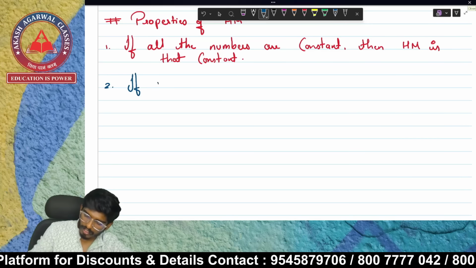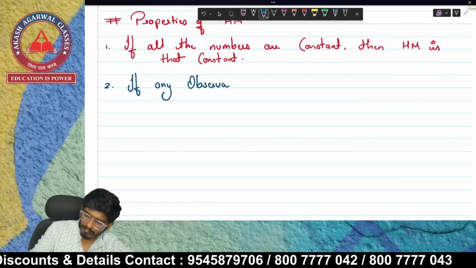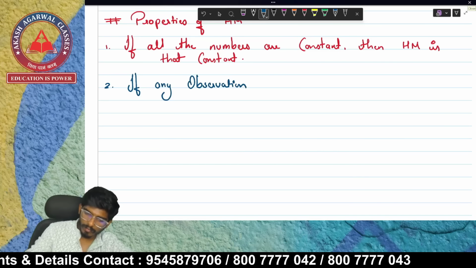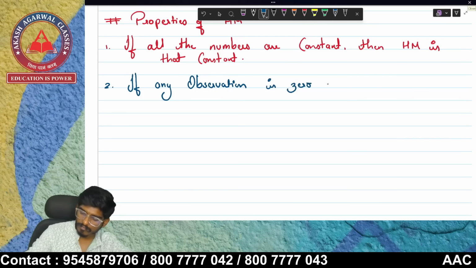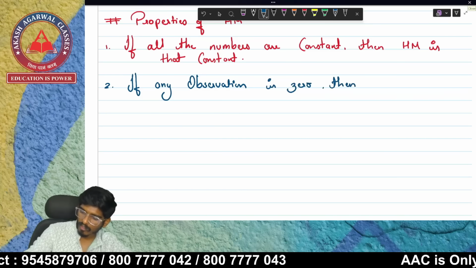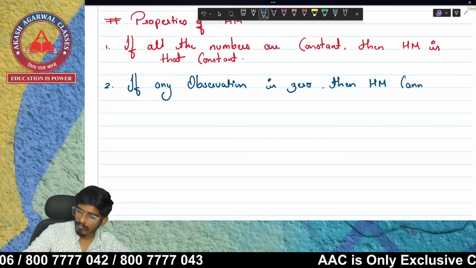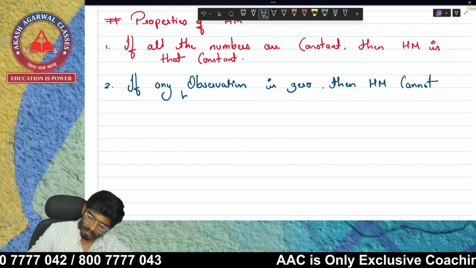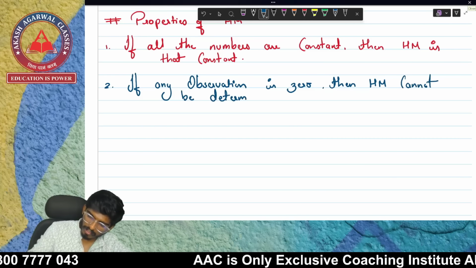If any observation is 0, then HM cannot be determined.